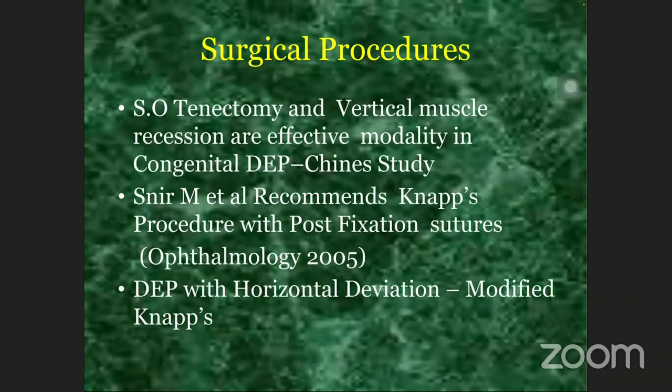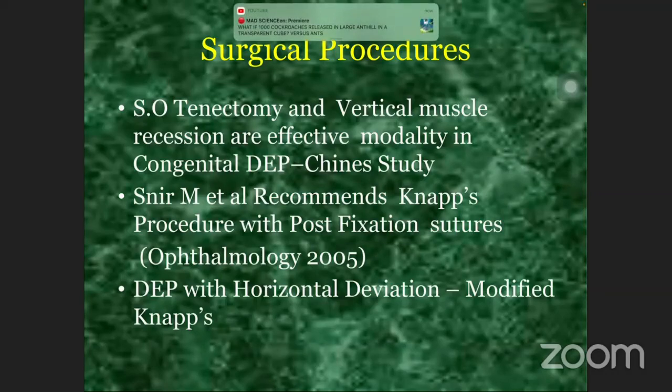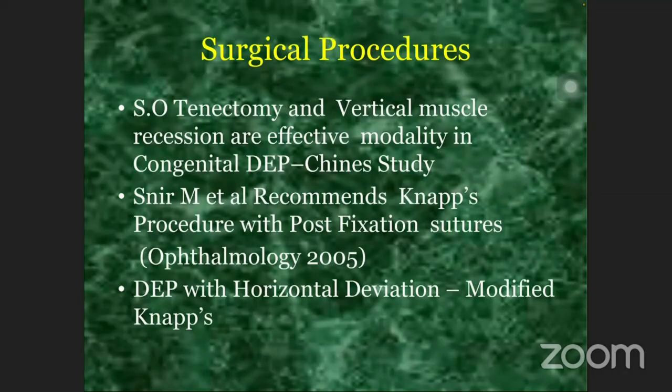And if this MED is associated with horizontal deviations, in these sort of patients, most of the parents don't want surgery in the normal fellow eye. So modified NEPS procedure, in which there is splitting of the superior and inferior half of medial and lateral rectus, where the upper part is used for correction of the vertical deviation and the lower part is used for horizontal deviation, is the procedure of choice.